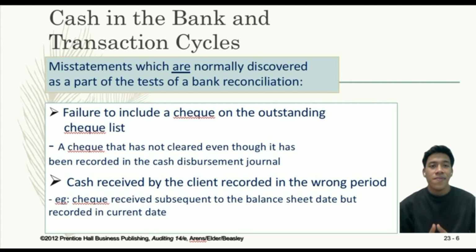Next one is cash received from a client recorded in the wrong period. This refers to the situation where a company receives cash from a customer or a client, but it is recorded in the incorrect accounting period. This can happen due to an error in the company's accounting system or improper recording of the transaction. As an example, I gave: if the company receives 50,000 ringgit in customer payment on December 31st, but due to the year-end closing process, the company does not deposit the funds until the 2nd of January.